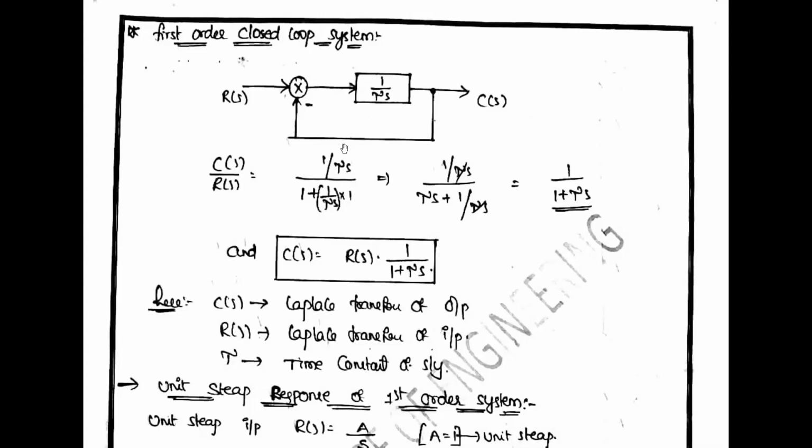Here no feedback element is given, so H of S is 1. So G of S by 1 plus G of S into H of S is 1 by Ts divided by 1 plus 1 by Ts into 1. Take LCM, Ts cancels, and we get 1 by 1 plus Ts. So C of S is equal to R of S into 1 by 1 plus Ts. This is the first order closed loop system.